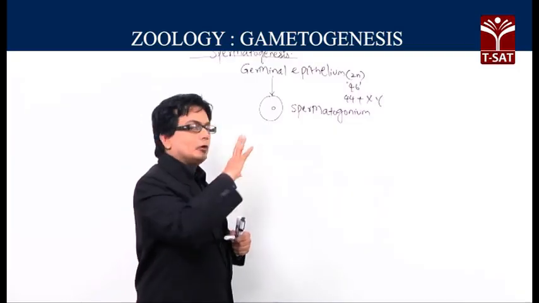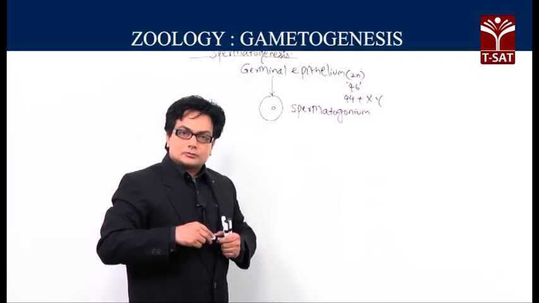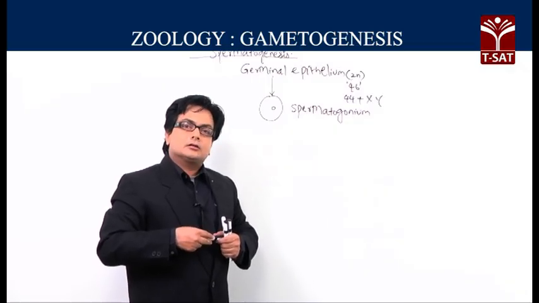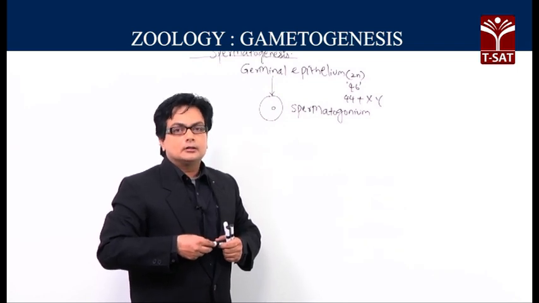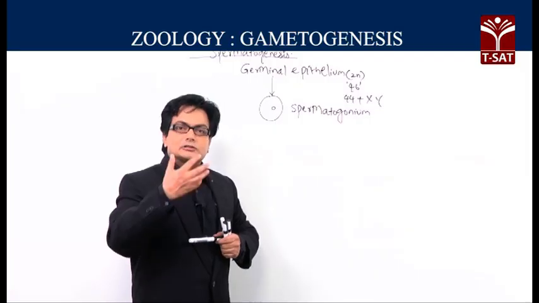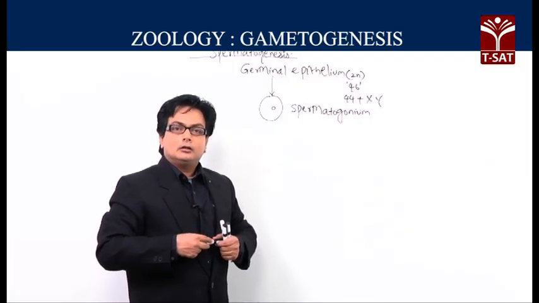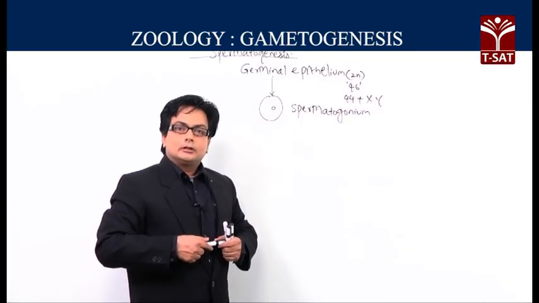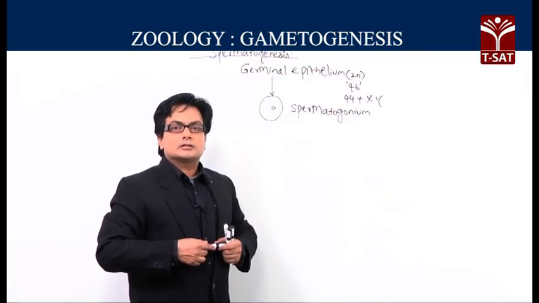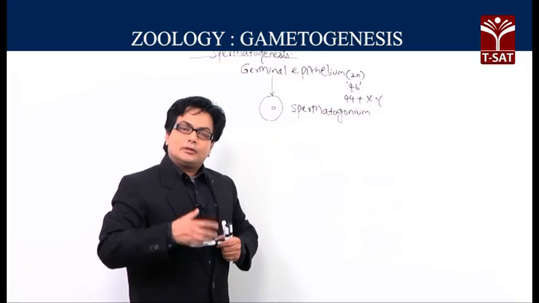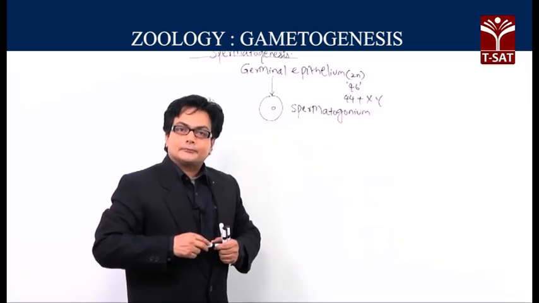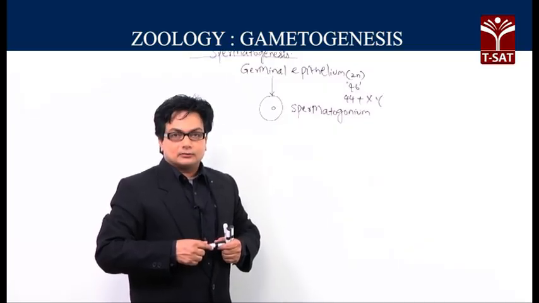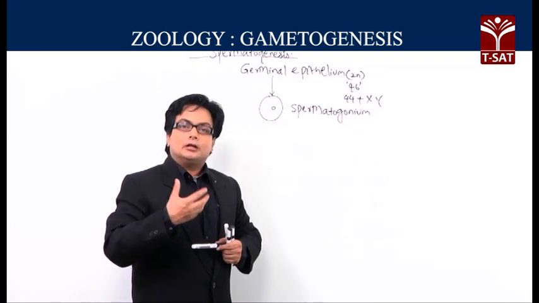Now, this group of cells, the spermatogonial cells, the diploid cells, the mother cells, primarily enter into a process called mitosis. So, they continuously do mitosis, increasing the number. We call this step the proliferation. As we have discussed earlier, there are three important phases of gametogenesis, one being the proliferation phase. Now, when I say the spermatogonium is repeatedly performing mitosis, it means it is in the proliferation phase, so that the number of cells will be increased.